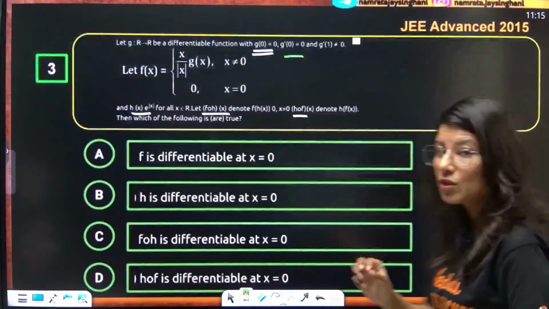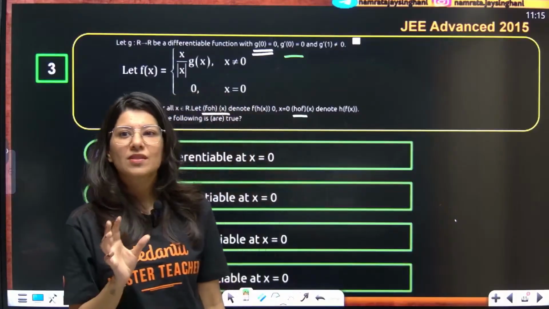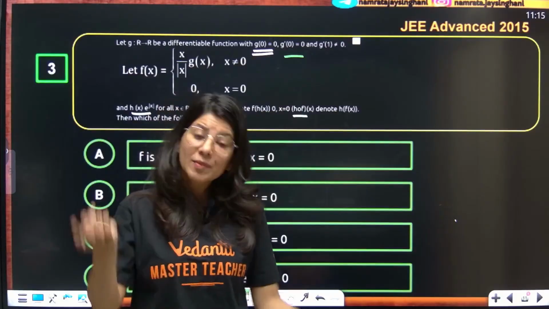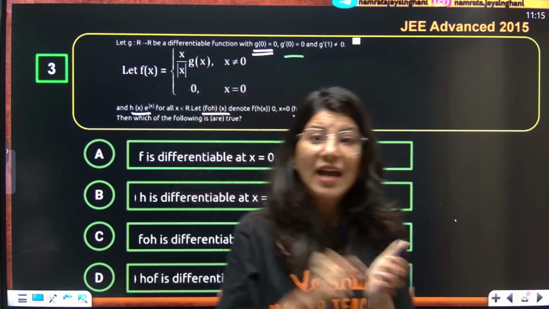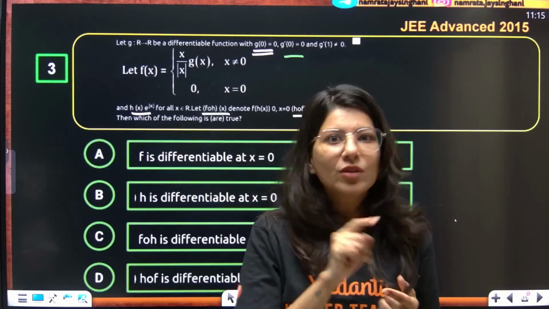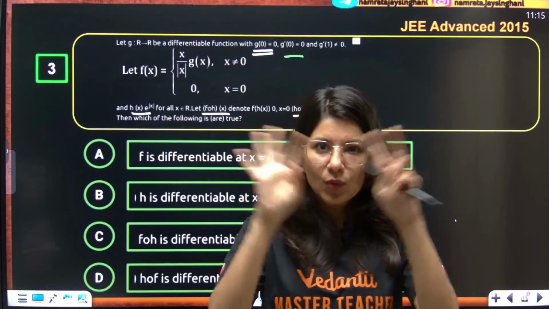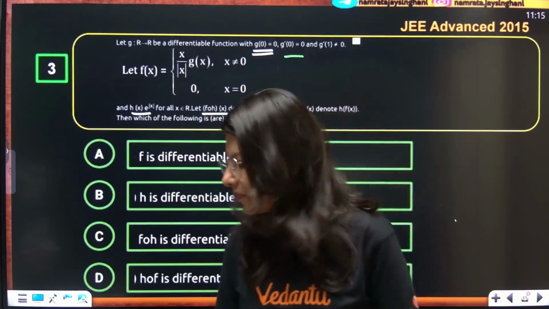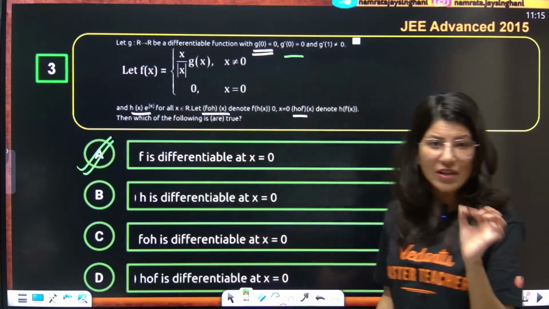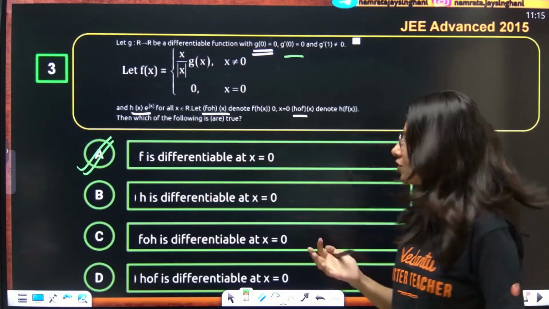That is why it is very important, especially in JEE Advanced. JEE Advanced plays these kinds of games, the conceptual error. They will talk about differentiability, you will check differentiability, and they will make sure it looks differentiable. But the answer is no, the function is non-differentiable because it fails the continuity test. This is the kind of question framing they will do for you. So I think option A is absolutely right because we have checked continuity and differentiability of f. Now let's talk about h.